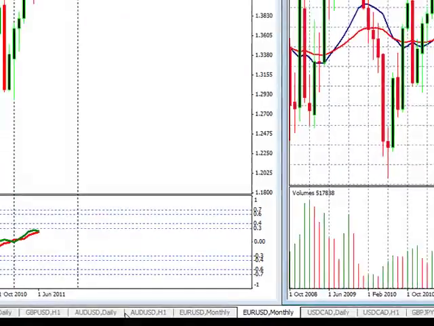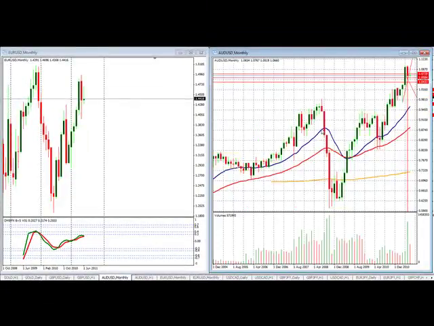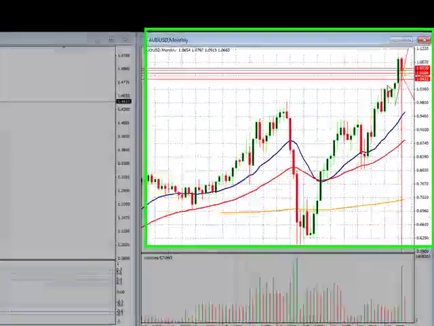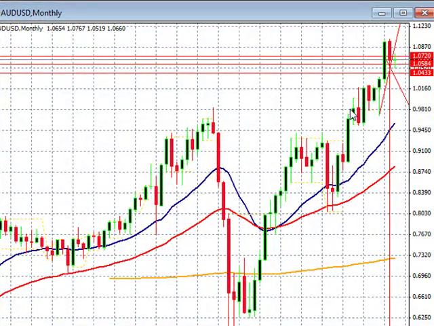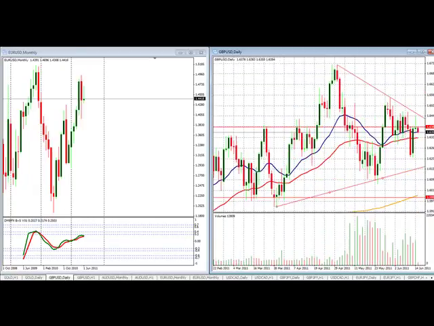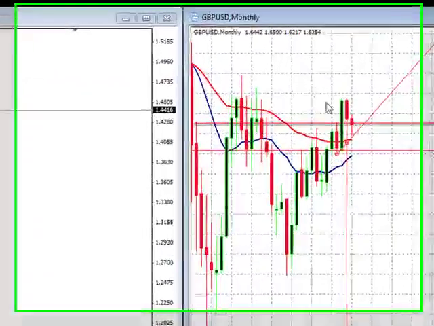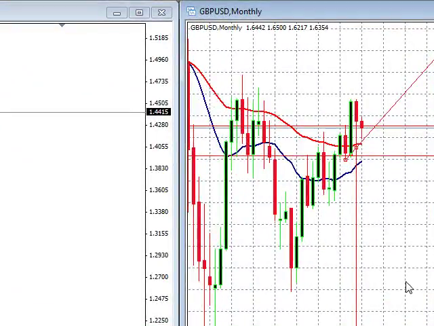We'll also go over to the Aussie dollar and click on the monthly, see where we are long term. Long term, look at that beautiful uptrend, and it's showing a little weakness, but overall beautiful uptrend. This swing high may match up with the 20 moving average if we pull back. And finally, the pound dollar, as we go to the long term, sort of like the euro dollar, this may be the turning point to head down to 1.453.